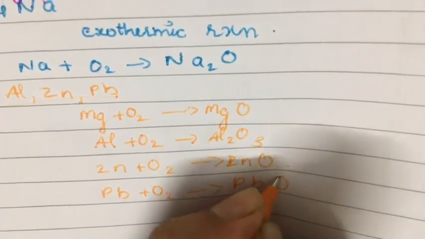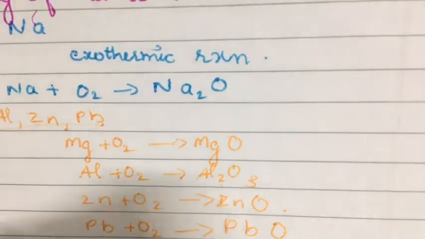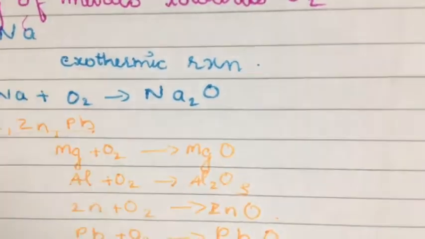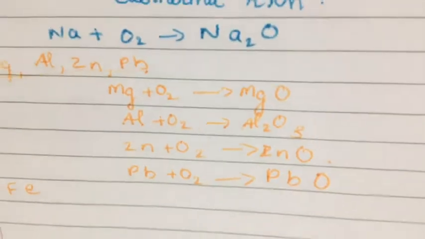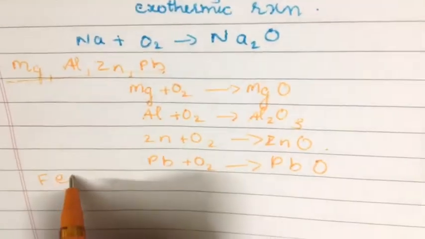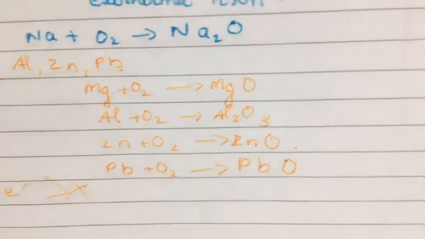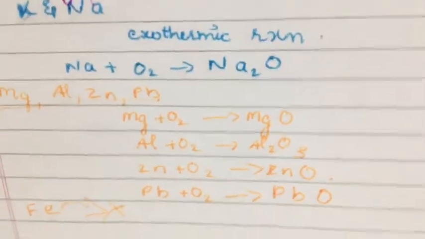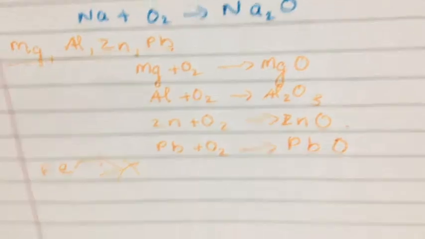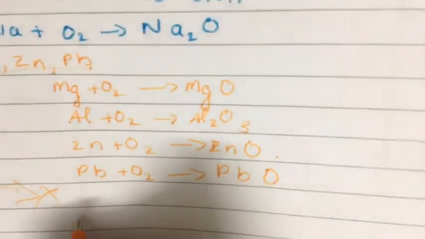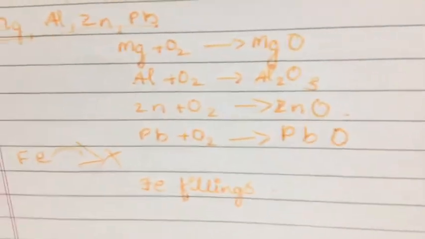Iron does not burn on heating, but iron filings burn. That is, iron will not show any reaction with oxygen on heating, but metal filings, meaning small metal powders, burn in oxygen.